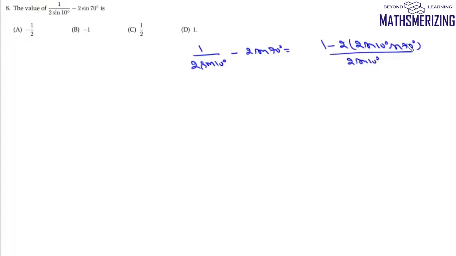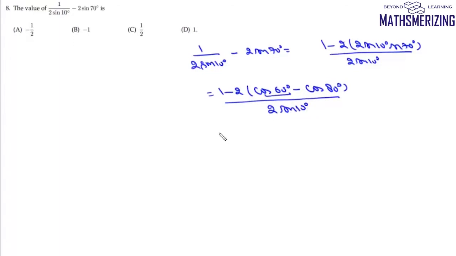Now 2 sin A sin B is cos(A minus B) minus cos(A plus B). So it will be 1 minus 2, and then cos(A minus B), 70 minus 10, it will be cos 60 minus cos(A plus B). So that will be simply cos 80 divided by 2 sin 10.